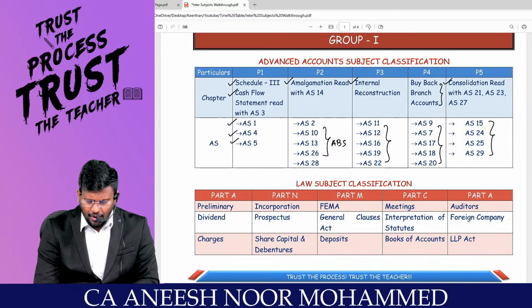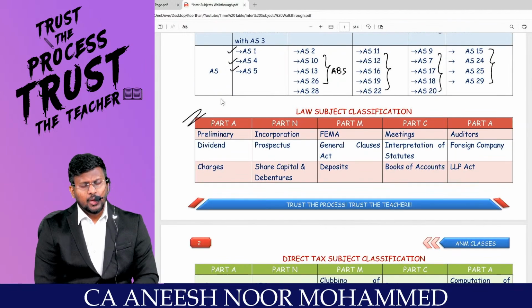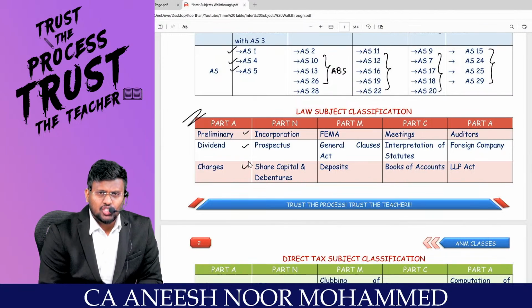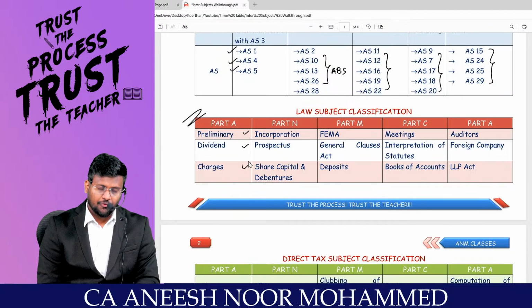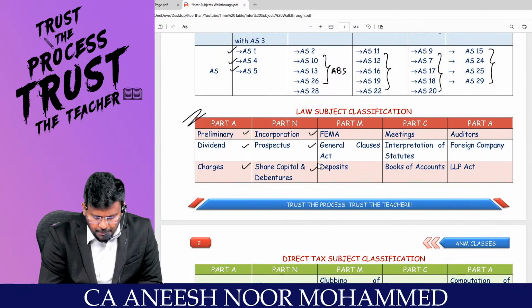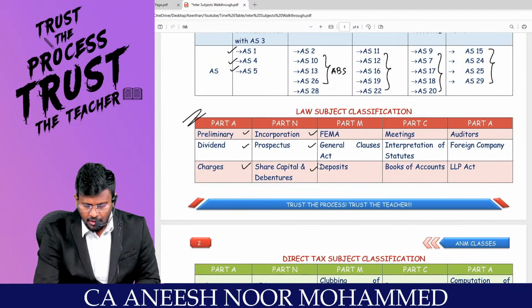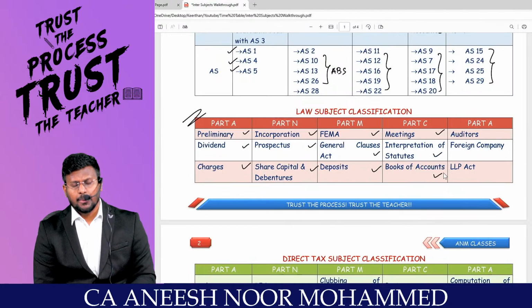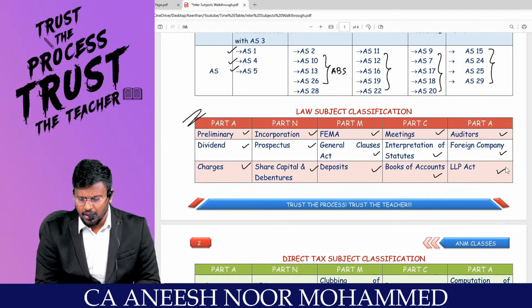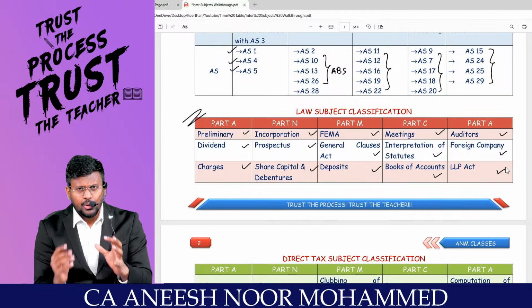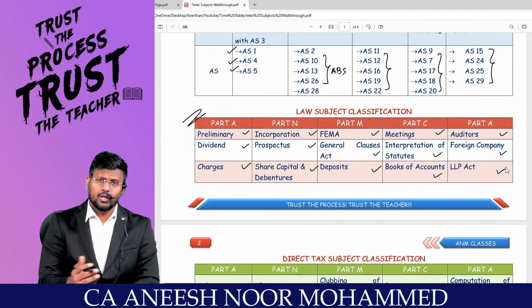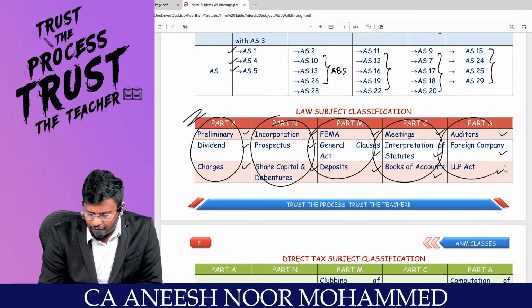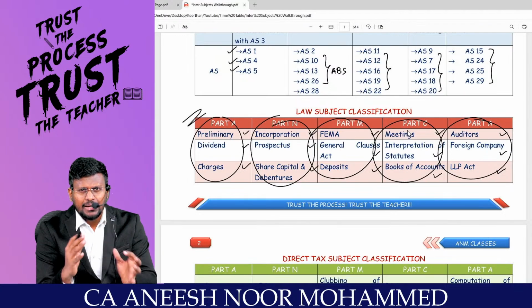The same I have made for law also. Even law I have classified into 5 categories. One is preliminary, dividend and charges, small chapters to start off with. Then incorporation, prospectus and share capital and debenture. FEMA, general clause and deposit. Meeting, interpretation of statute and books of accounts. Auditor, foreign company and LLP. So like this, there are 15 chapters in law, as we already know. Basically 5 parts, so 3 chapters in a part, which I have mixed based upon the weightage, plus and minus.